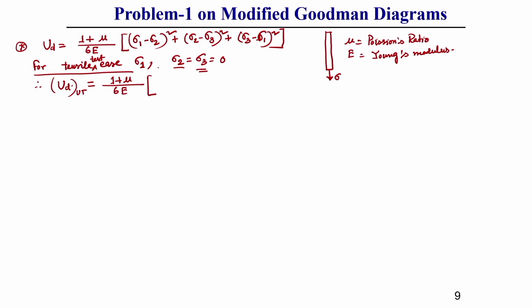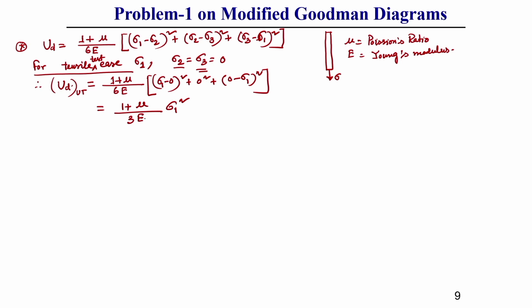So, what will we get here? Sigma 1 minus 0 square plus 0 square plus 0 minus sigma 1 square. So, this will give us a value of 1 plus mu by 3 E into sigma 1 square. These things are very well known to you.